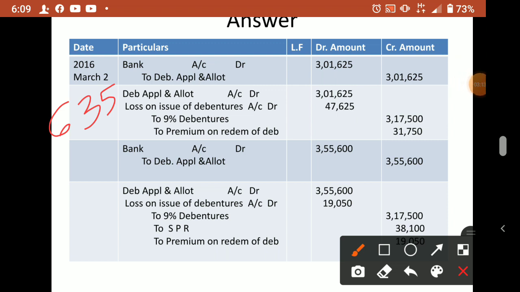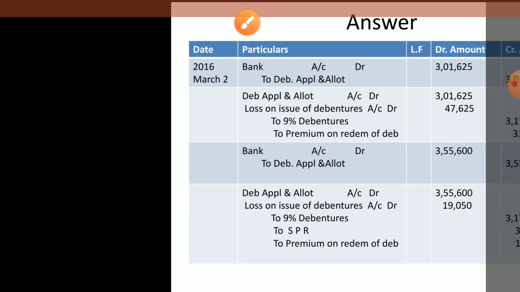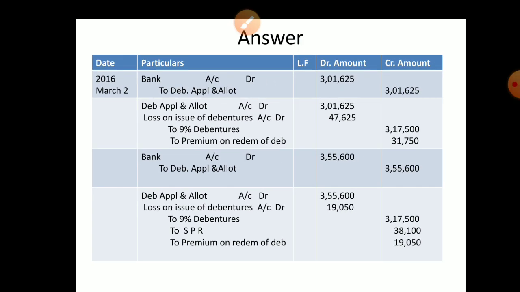Here they are saying issued at 5% discount. I will write it there and show you. The number of debentures is 635 debentures issued. What is the face value? 500 is the face value.